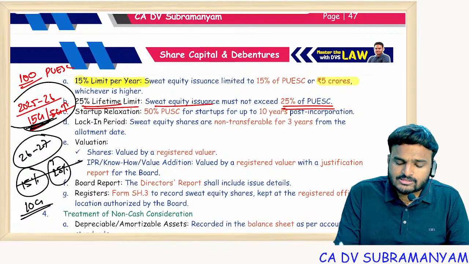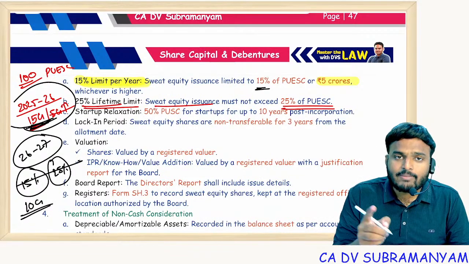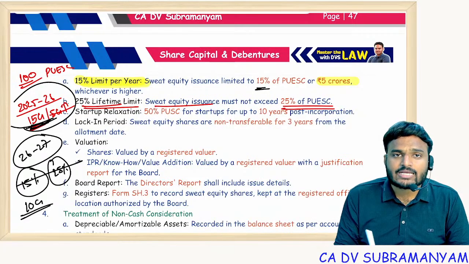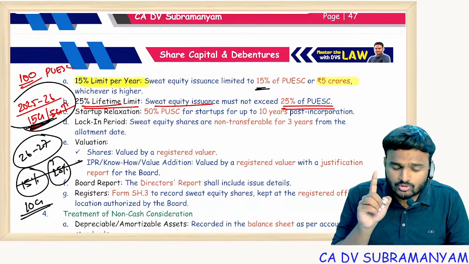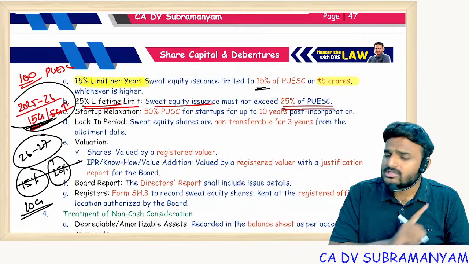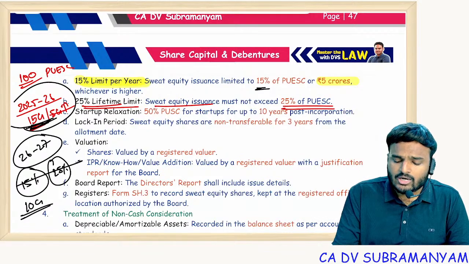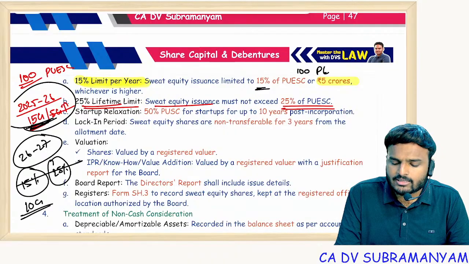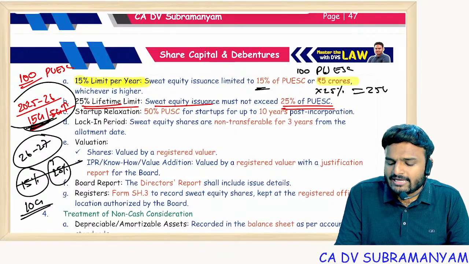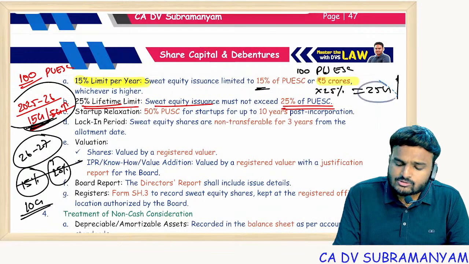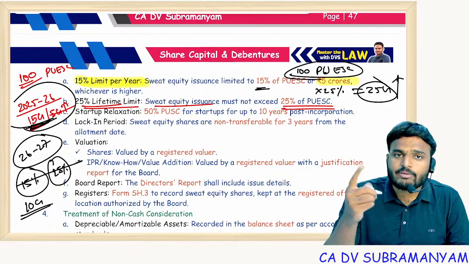This percentage, 15 or 25, is to be applied on normal paid up equity share capital. Is sweat equity included? No, sweat equity share capital is not included. So 100 crores is my normal equity share capital. On this, 25% means 25 crores. This is my lifetime limit. To increase this 25 crores, I need to increase paid up equity share capital.